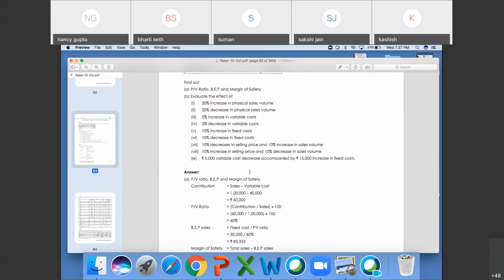Margin of sales is actual sales minus BEP sales. Laksh, please mute yourself. You can attempt these questions with the help of this formula.